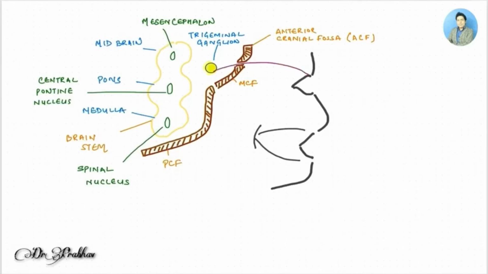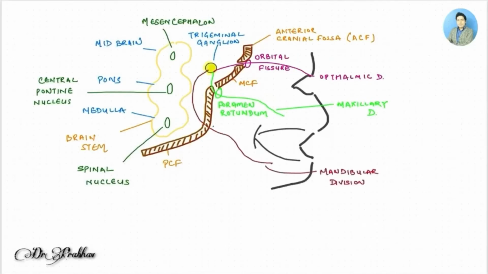Now the first division is the ophthalmic division, which arises from the superior orbital fissure. This is a sensory division. These three divisions are sensory divisions. The second is the maxillary division arising from the foramen rotundum, and the mandibular division arising from the foramen ovale. So these are the sensory divisions of the trigeminal nerve.